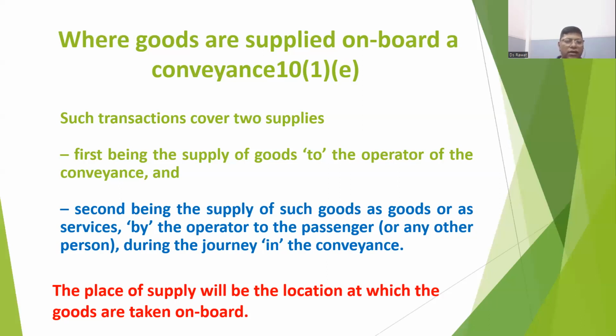Here it is provided that the location of the goods will be the location at which the goods are taken on board. Goods are taken on board at Delhi, then Delhi will be taken as the place of supply and not Maharashtra or Madhya Pradesh, through which the train passes.